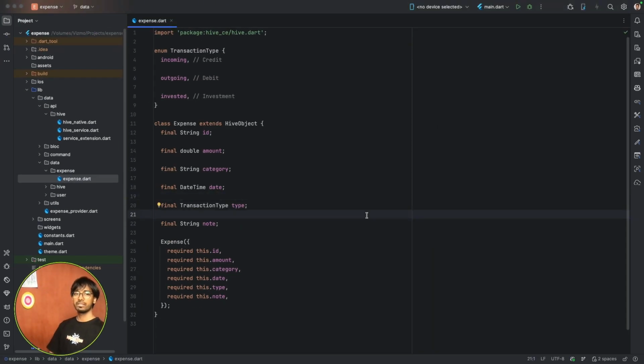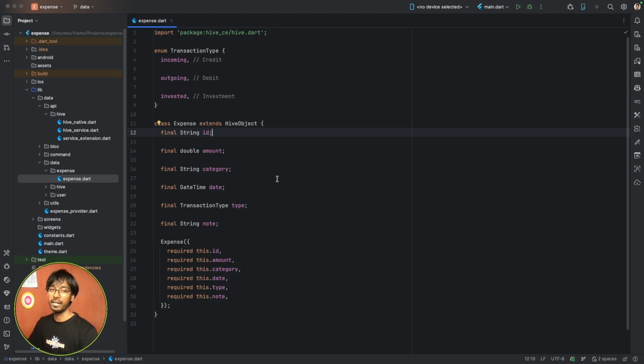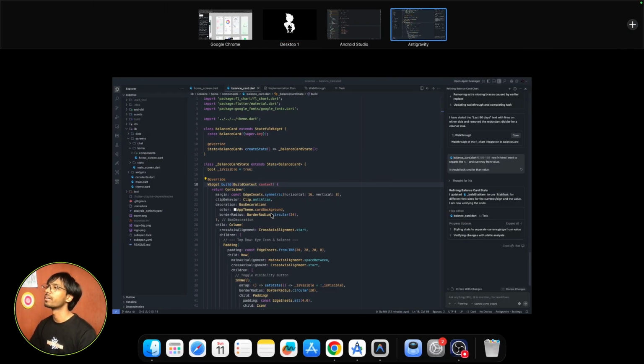So we'll start with the expense model first. We'll first make it a freezed class because I'm planning to later integrate it with a backend, so it will be good. And then we'll write some service extensions related to this expense model. I will try not to write code myself; we'll ask Anti-gravity if it can do it.